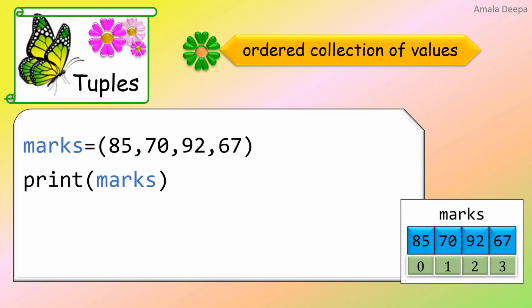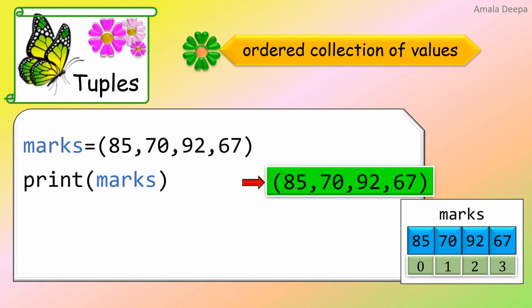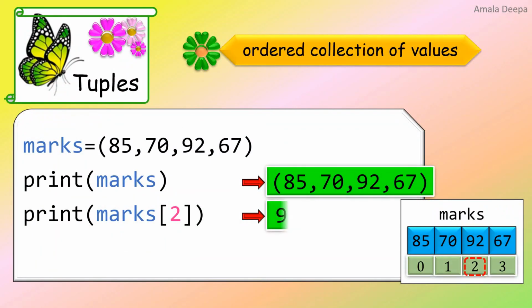Print marks will print the tuple itself. Print marks square bracket 2. Here 2 is the index. Look at the array. At index position 2, the value is 92. So the output is 92.